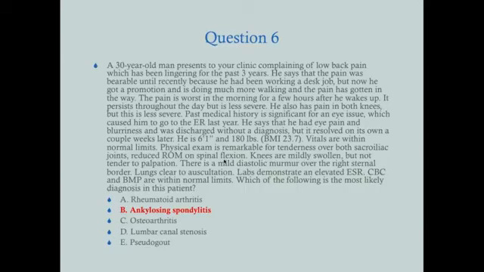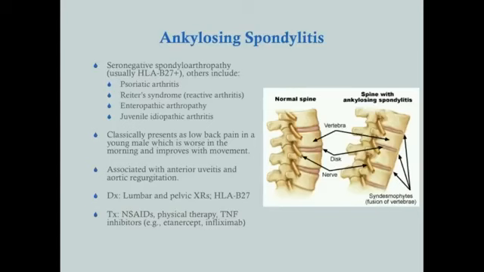Anterior uveitis. Anterior uveitis is associated with the seronegative spondyloarthropathies, okay, which we can go on, I guess, here now. Seronegative spondyloarthropathies include things like psoriatic arthritis, Reiter syndrome, also known as reactive arthritis, enteropathic arthropathy, juvenile arthritis, and of course ankylosing spondylitis is the big one. I would say ankylosing and psoriatic arthritis are the two big ones. What do these share in common? Most of the patients who have this will be HLA-B27 positive. Okay, so you want to remember HLA-B27 with the seronegative spondyloarthropathies.